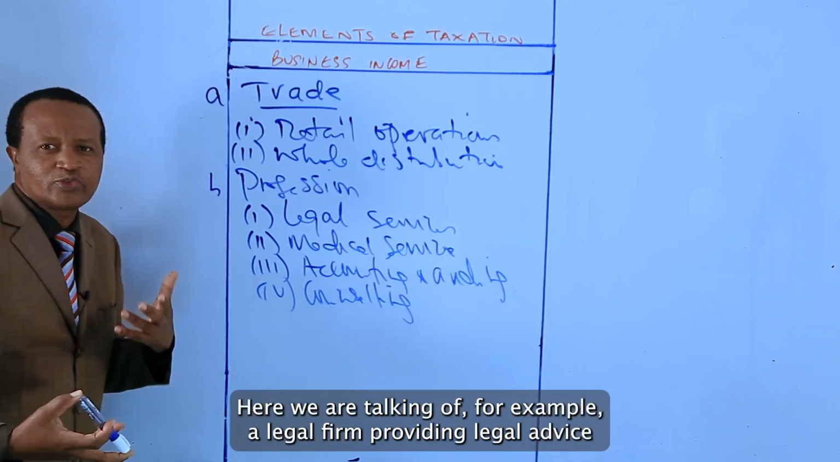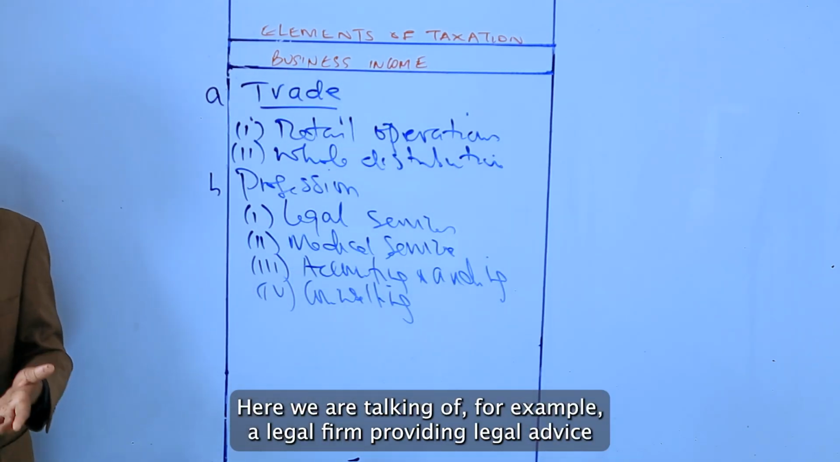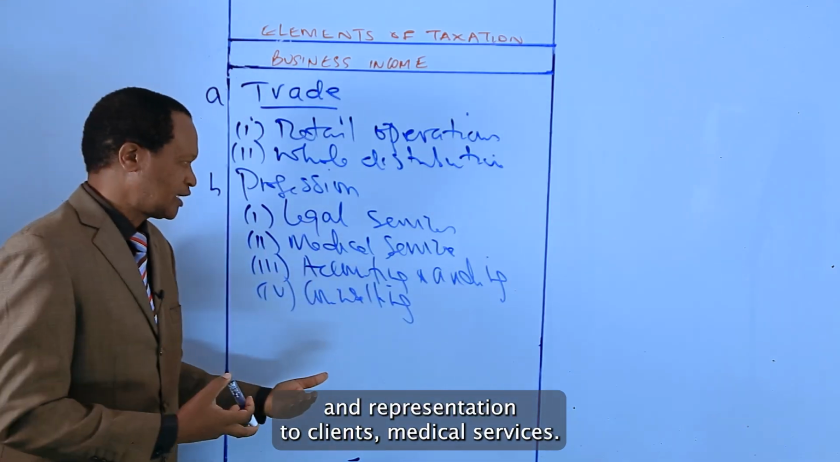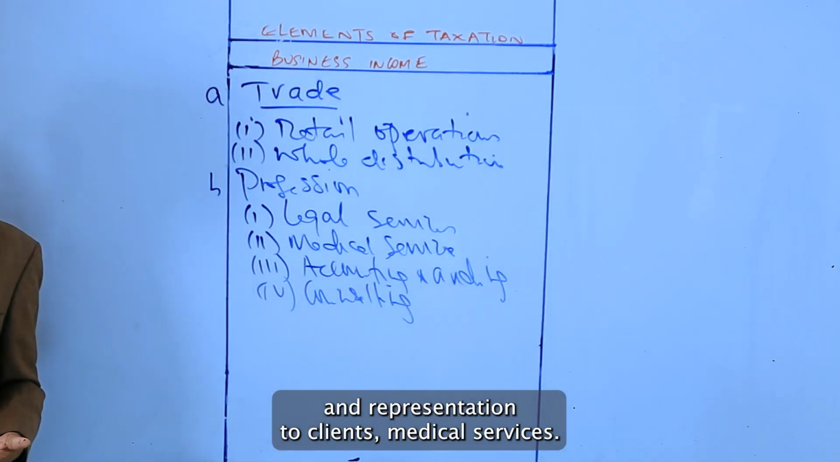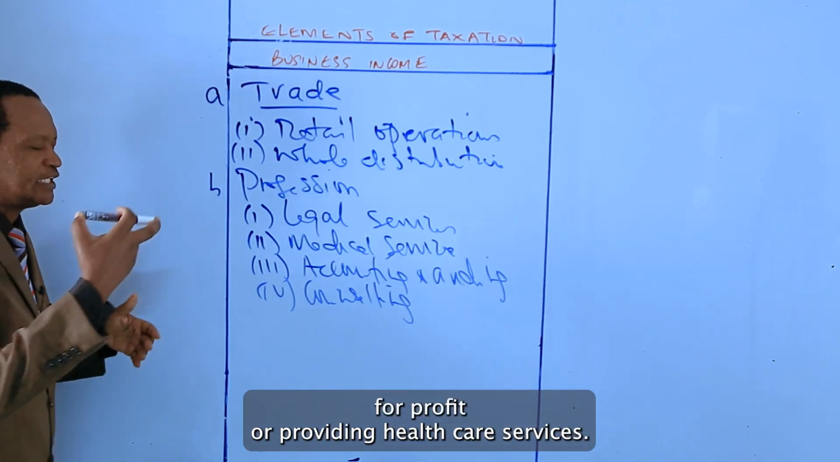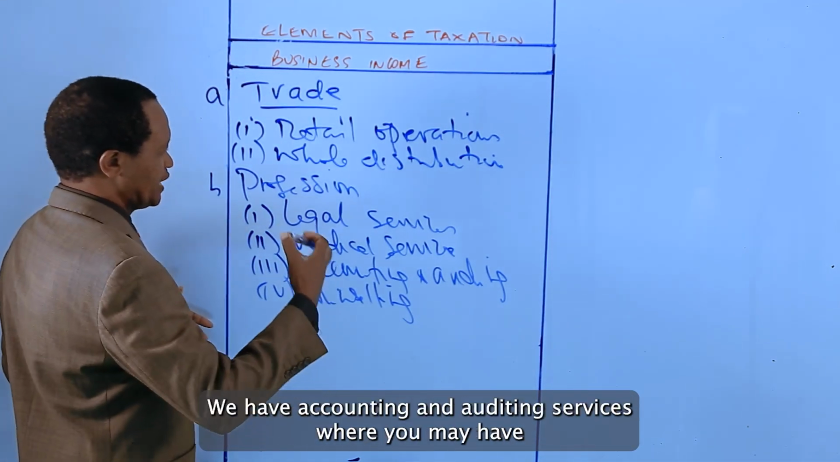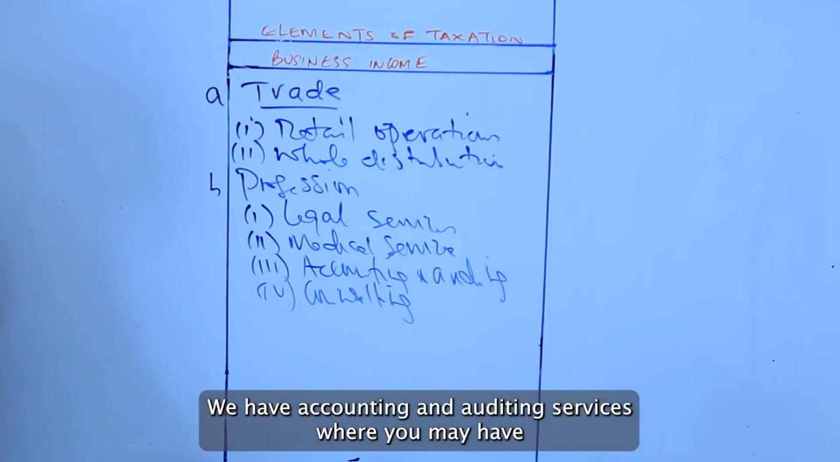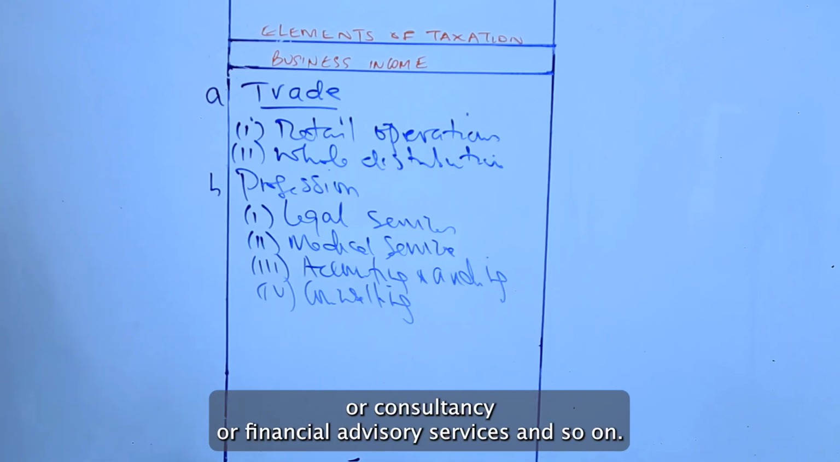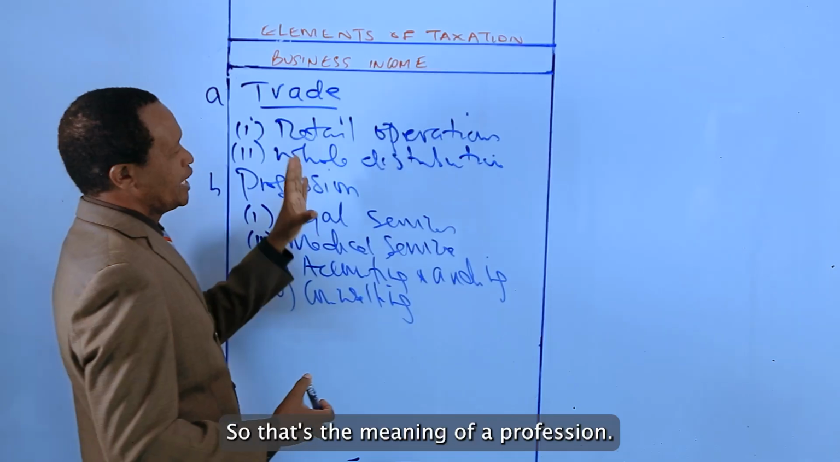Legal services, here we are talking of, for example, a legal firm providing legal advice and representation to clients. Medical services could be, for example, a doctor operating a private clinic or providing healthcare services. We have accounting and auditing services, where you may have a certified public accountant offering auditing, or offering tax or consultancy or financial advisory services, and so on. So that's the meaning of a profession.